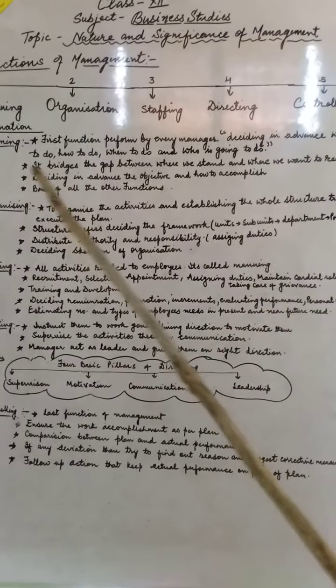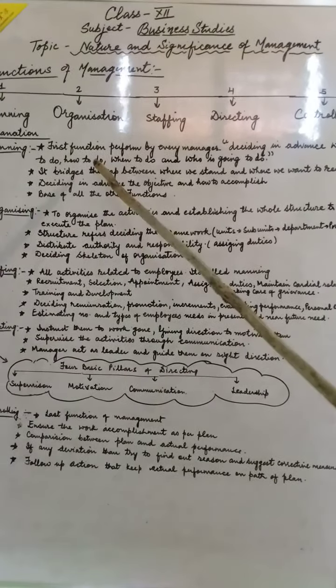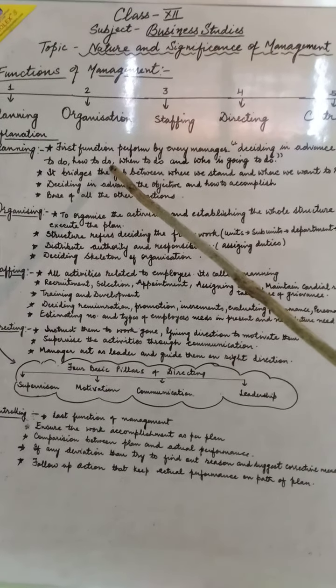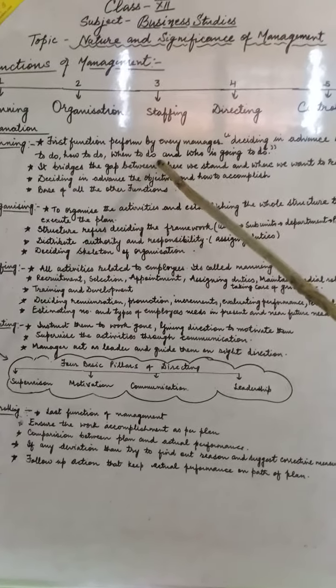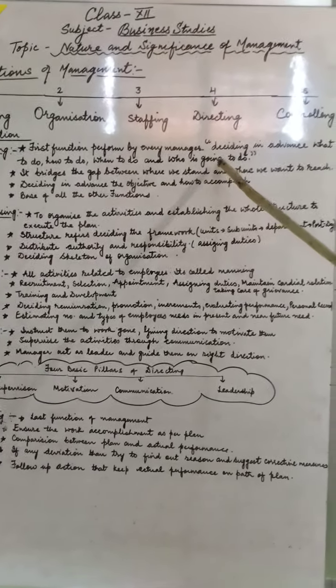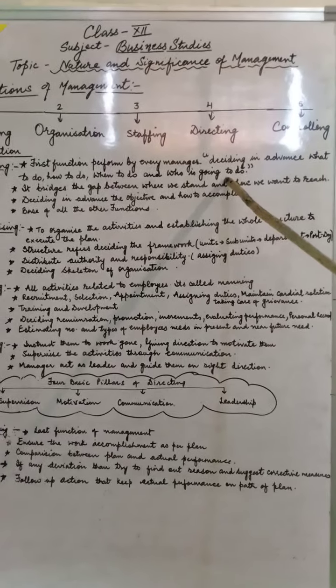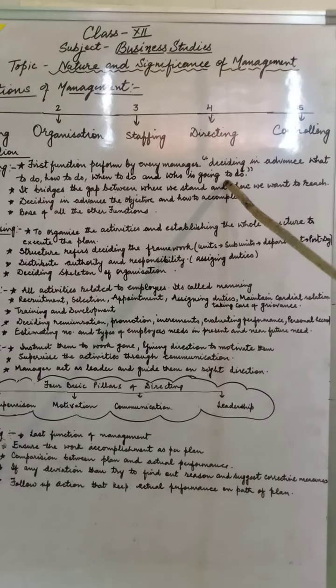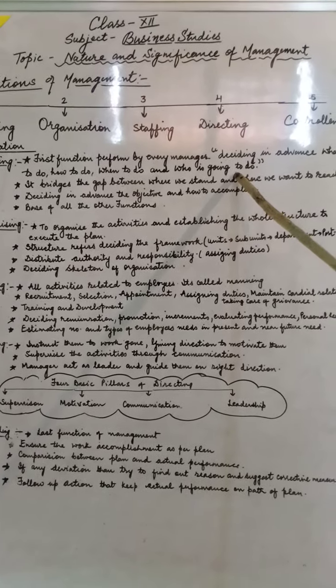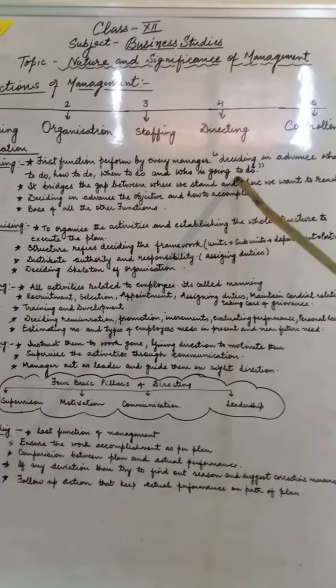What are the resources? How can we achieve the objective? That is also to be taken care of. When to do, that is also important, the time factor, and who is going to do it. How many employees, how many laborers, how many people are required, has to be taken care of as well.